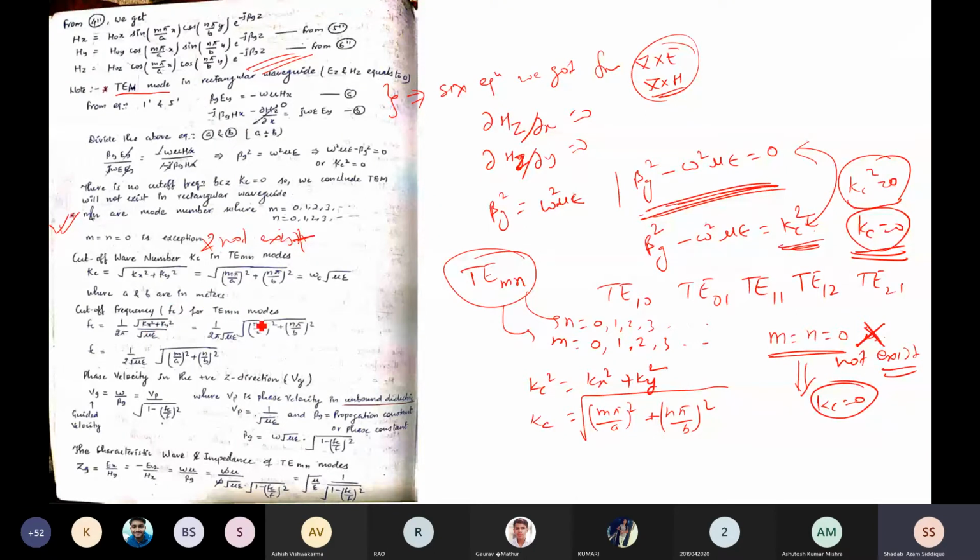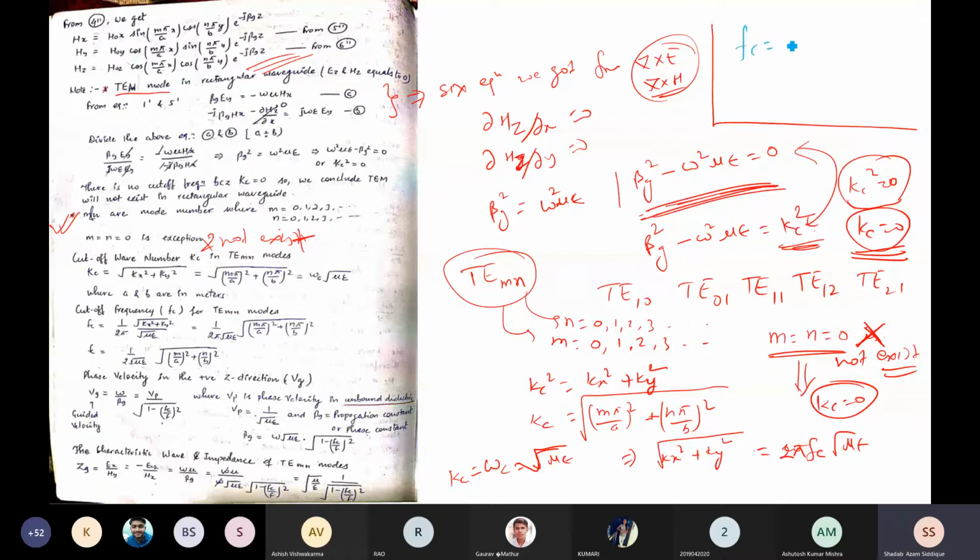Now, the cutoff frequency for the TEmn mode. What should be the cutoff frequency? So we have omega c square root of mu epsilon, which is written as kc. So this can be written as the square root of kx square plus ky square, which is equal to omega c, and omega c can be written as 2 pi fc square root of mu into epsilon. Now, can I write fc here?